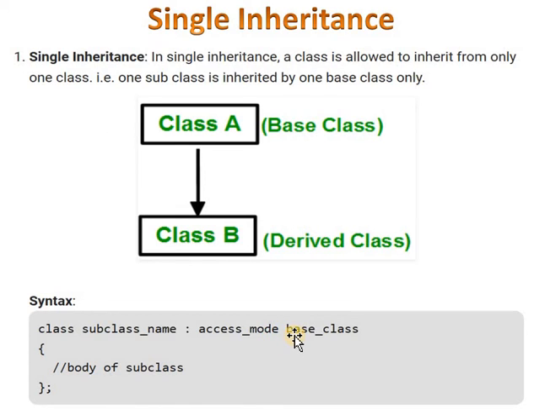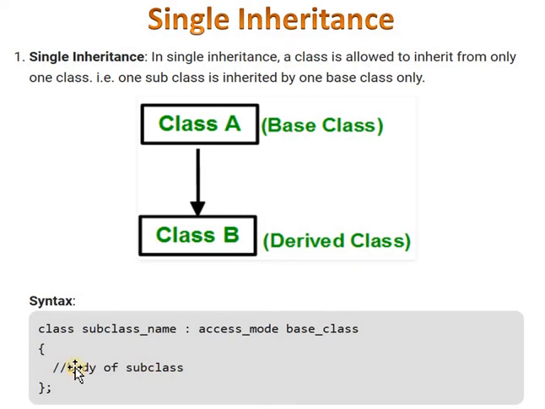And after that, here we are specifying the base class name. Then after that, in this definition, we are writing the subclass body. This is the syntax for defining a single inheritance. In short, in a single inheritance, a class is allowed to inherit from only one class. That is, one subclass is inherited from one base class.